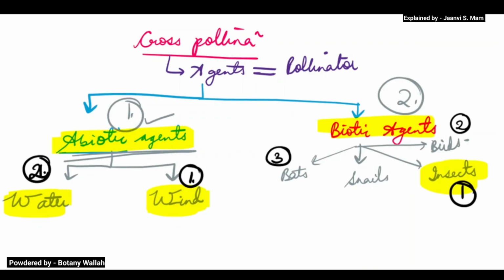I will give you some terminologies about other organisms which are biotic agents, and we will discuss the adaptations in a much faster way, because the adaptations of the flowers are somewhat similar.